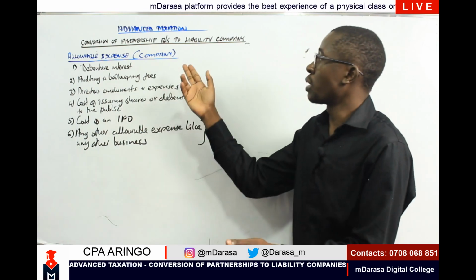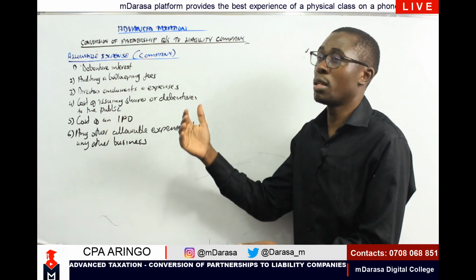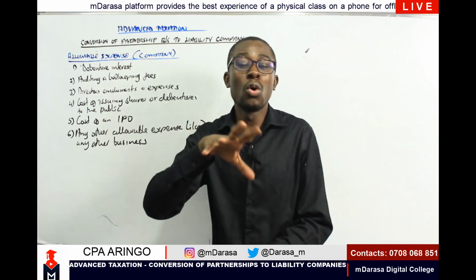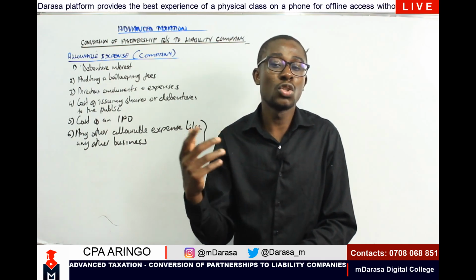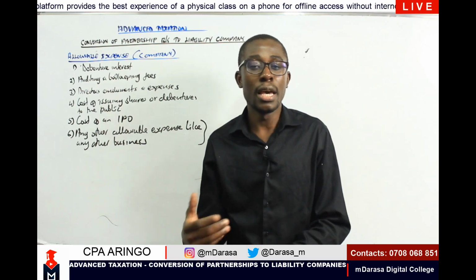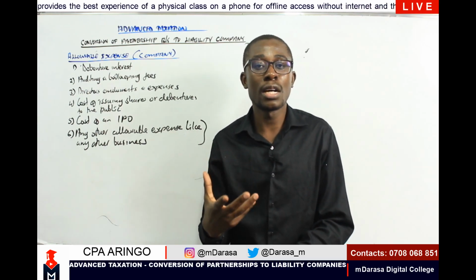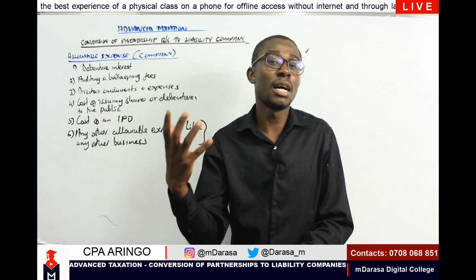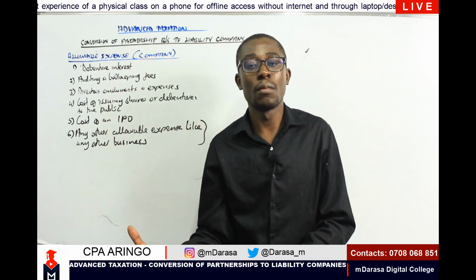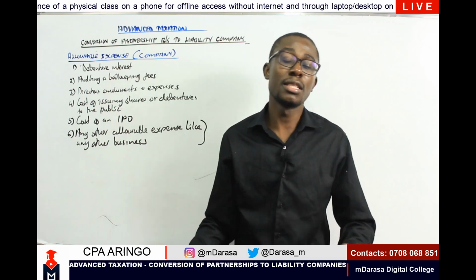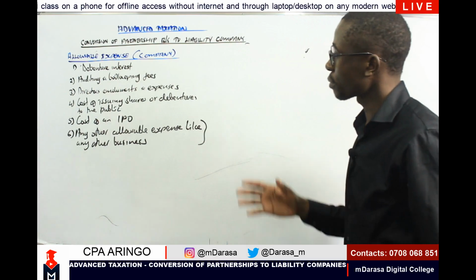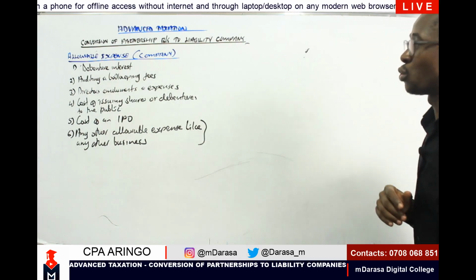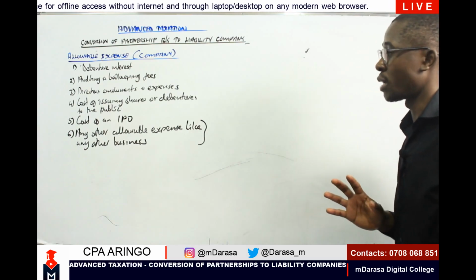Remember, when we look at conversion of ownership business to limited liability companies, we'll also be given the expenses which relate to the companies. Therefore, it will be ideal for us to identify that these are expenses relating to our partnership business, and these are expenses relating to a limited liability company. That is what we should have in mind whenever you're looking at these concepts.